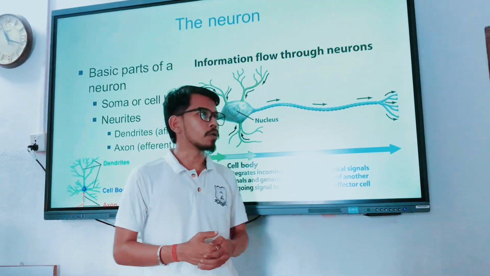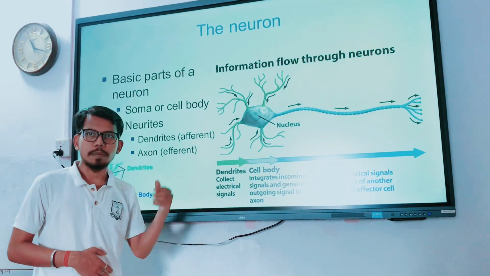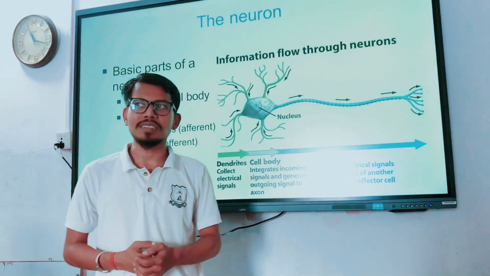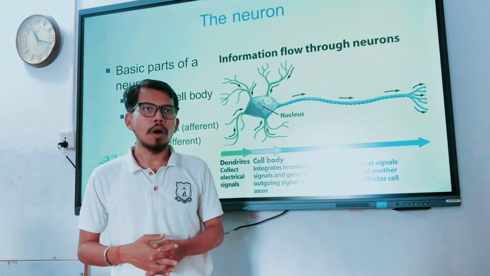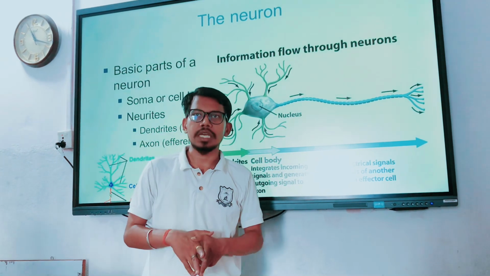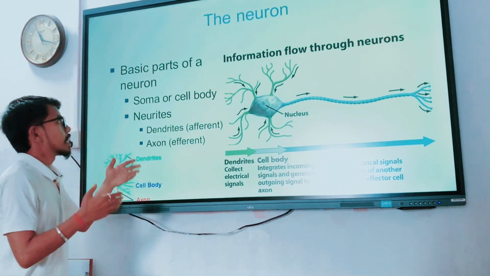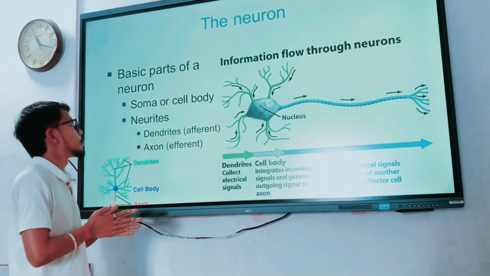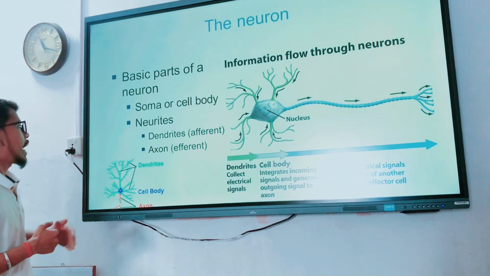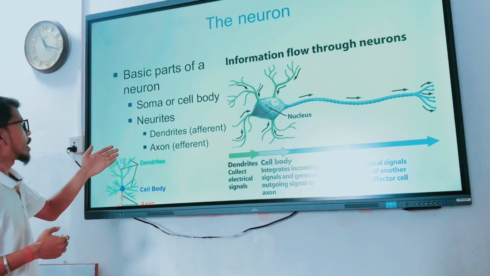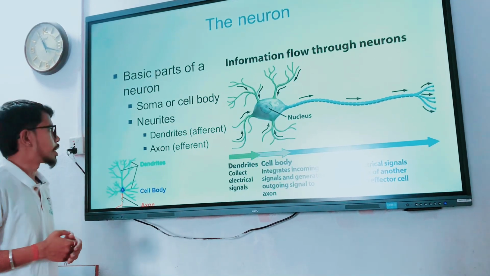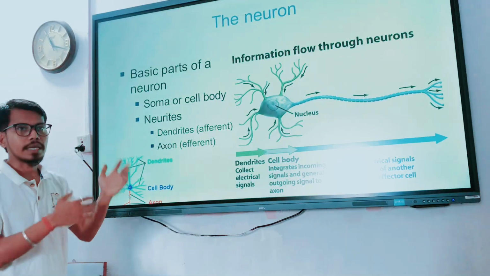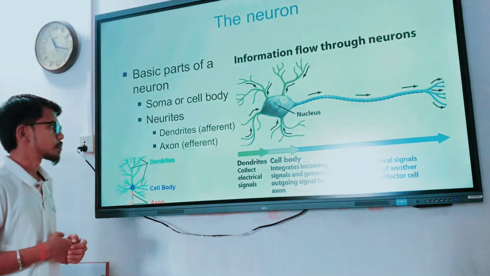Let me talk about the neuron. Here the neuron is the basic unit of the nervous system. There are trillions, millions of neurons in our brain cavities. Let us see the diagrammatic representation of the neuron. The neuron has major parts, for example the soma or cell body, dendrites which are the afferent part, and the axon. These are the major parts of the neuron.